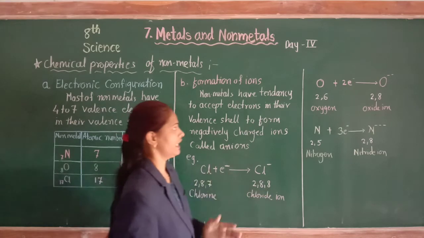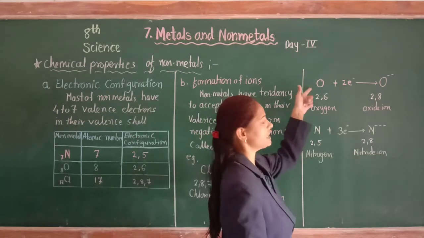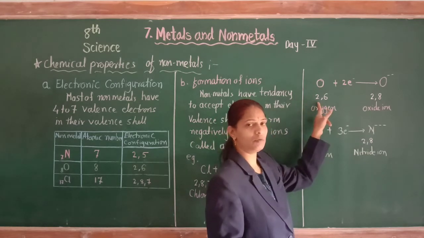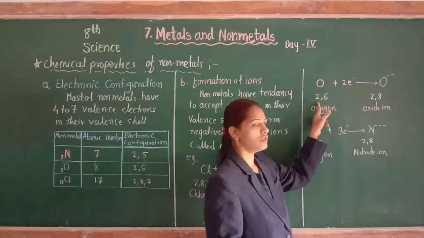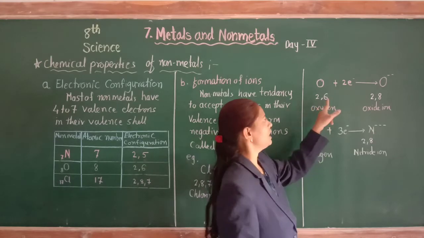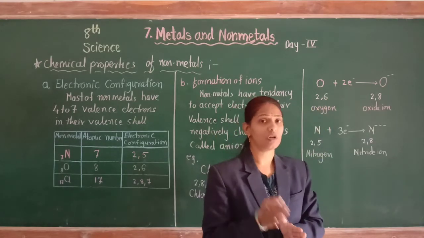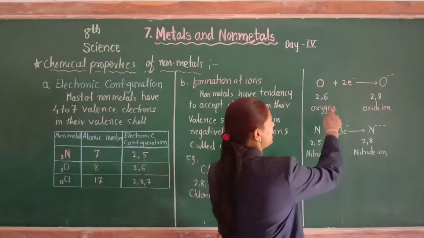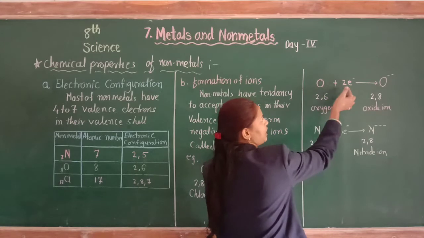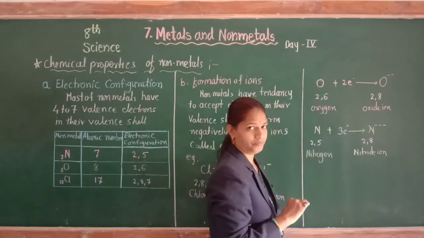So the second example, the oxygen atom. We know the atomic number of oxygen is 8, so the electron configuration is 2, 6. To complete its octet state, that is 8 electrons in the valence shell, the oxygen atom requires 2 more electrons.